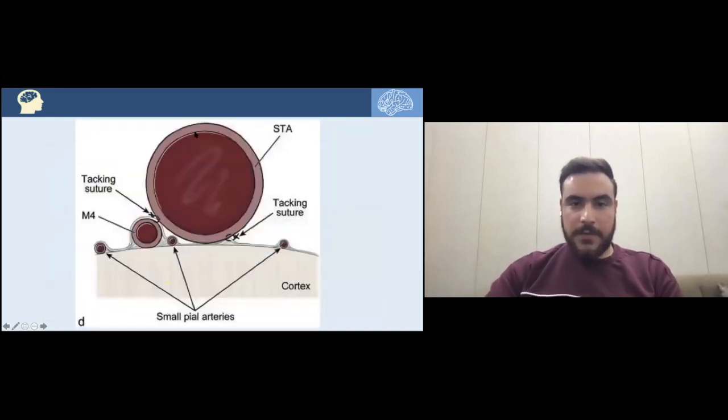Here's a cross section after doing only the bypass. Here's the superficial temporal artery, with tacking sutures to the pia mater and also to the cortical branches of the middle cerebral artery, the M4, to promote revascularization of that M4 from the superficial temporal artery.